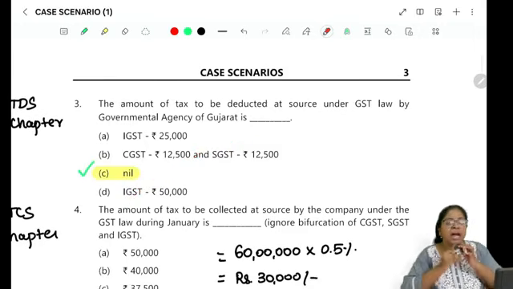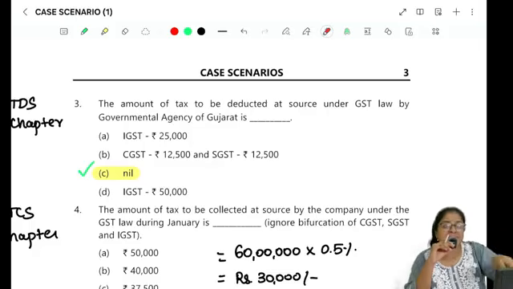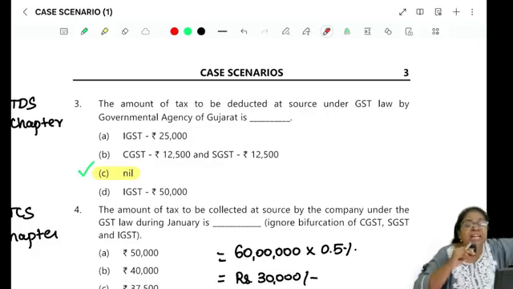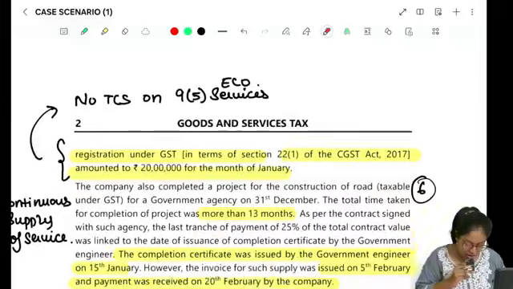Why no TDS? Because if you find out the place of supply, you are getting it is intrastate. If it is intrastate, then what is applicable? CGST and SGST is applicable. But this is CGST and SGST of Rajasthan. How can I deduct the TDS of Gujarat government then? That's not possible. So there is no TDS provision that will hit here. So that is done.